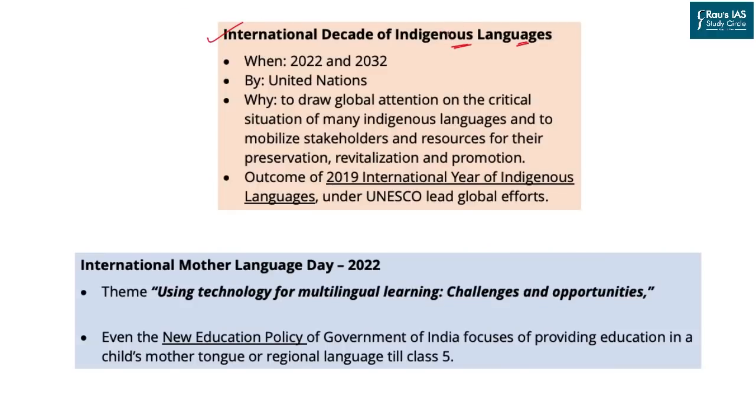For this, the United Nations has created the International Decade for Indigenous Languages. Indigenous languages are the local languages that were developed locally. They have separate grammar and sometimes even their own script. These languages were developed in a localized area and are spoken by the localized people only. However, there are certain languages which can be seen across borders as a matter of adoption.